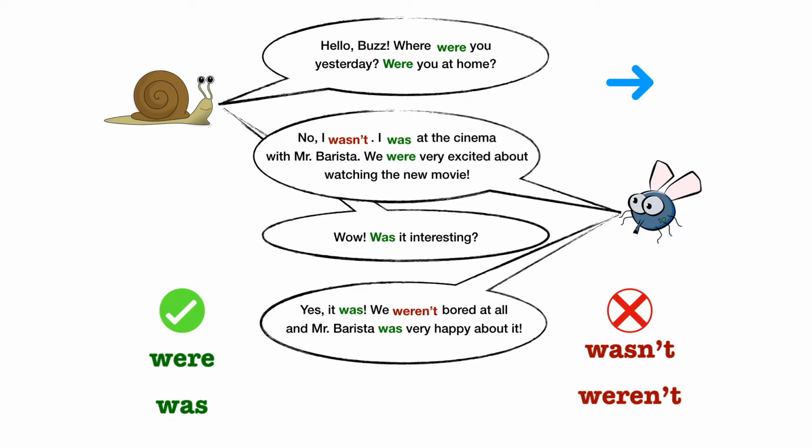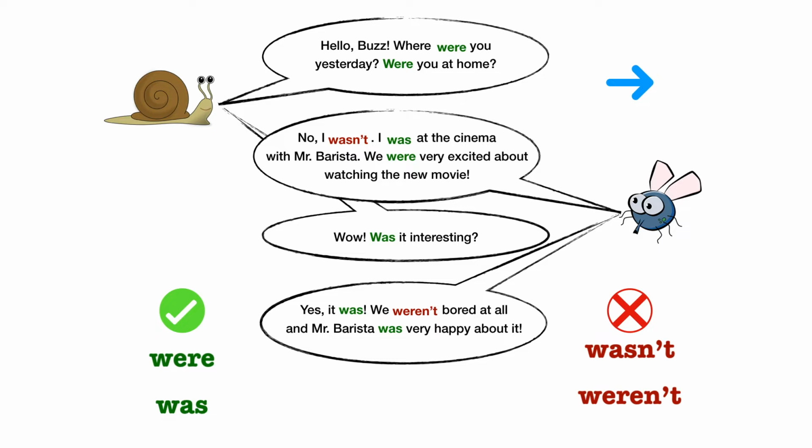Are Dale the snail and Buzz talking about present or past? Настоящее или прошлое? Right, they are speaking about past. So we use these 4 words when we speak about past. Were, was, wasn't, weren't. Мы используем эти слова, когда говорим о прошлом. So what do you think we'll speak about today? Right you are, we'll speak about past.